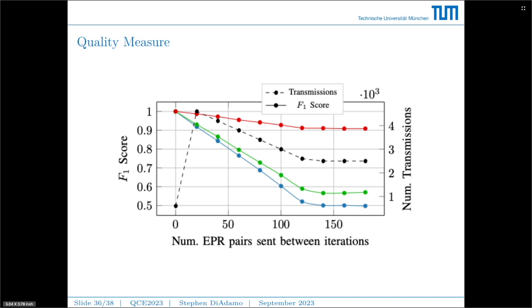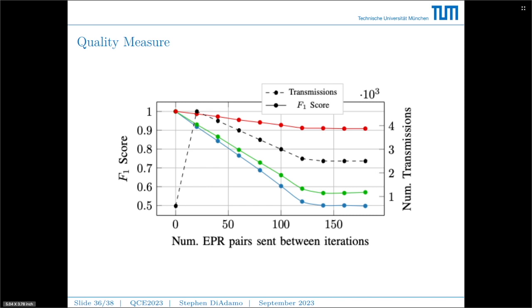On the x-axis, we measure the number of EPR pairs that were sent between iterations of the k-means clustering algorithm. What we can see in the total number of transmissions is that if we increase the number of EPR pairs sent between iterations, the total number of transmissions is reduced. And what that means is we use fewer messages to send the same amount of data between the nodes.